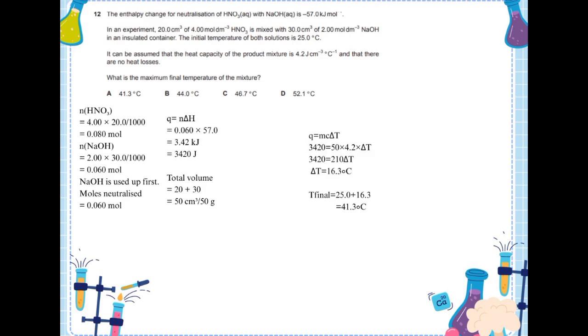Therefore, 0.06 moles are neutralized. Next, I calculate the heat released. Q equals n multiplied by delta H. Therefore, 0.06 multiplied by 57 equals 3.42 kilojoules.